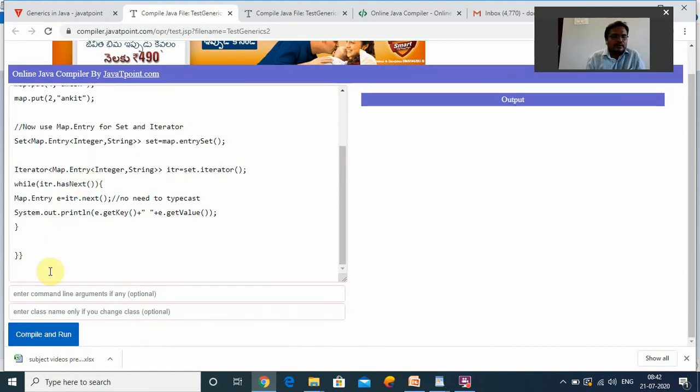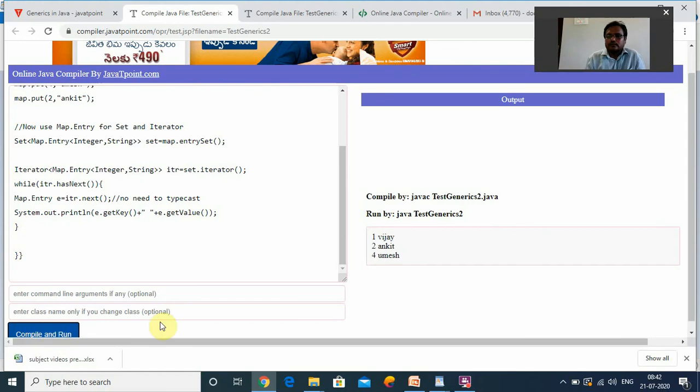Now I will compile and run. See: 1 Vijay, 2 Ankit, 4 Umesh. This is the output. I think all of you understood this particular concept, right? If you have any question or any query, please raise it in the WhatsApp groups, right? Thank you very much.